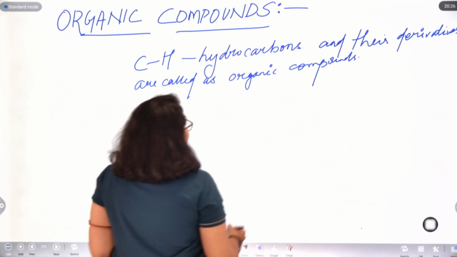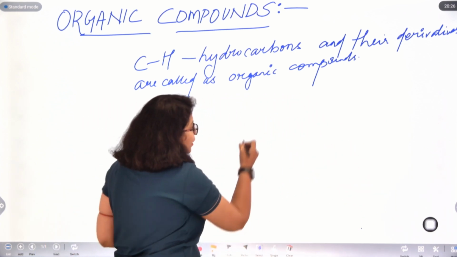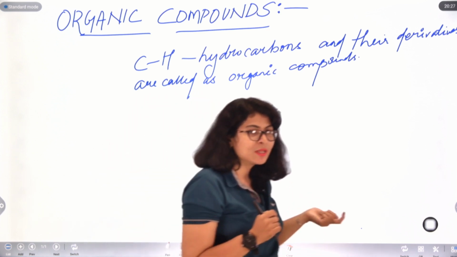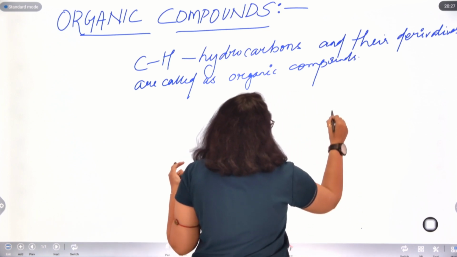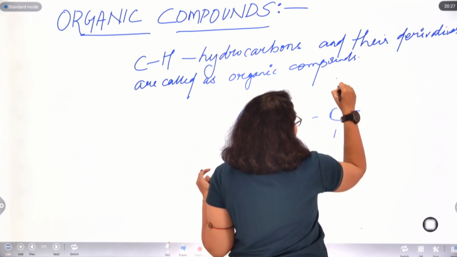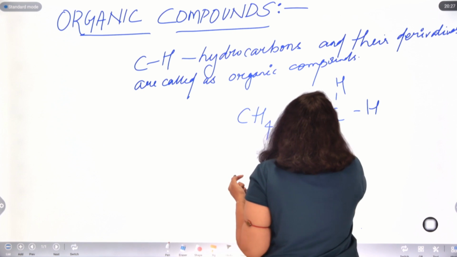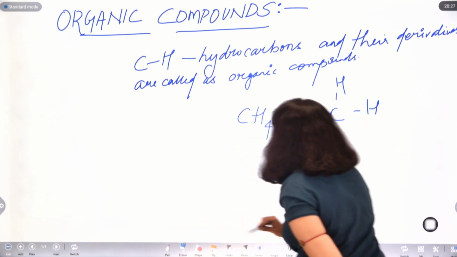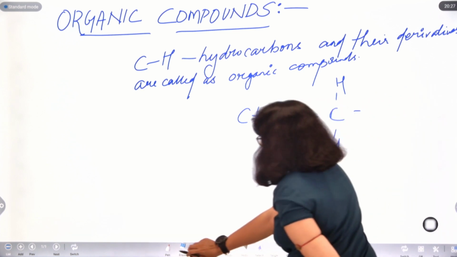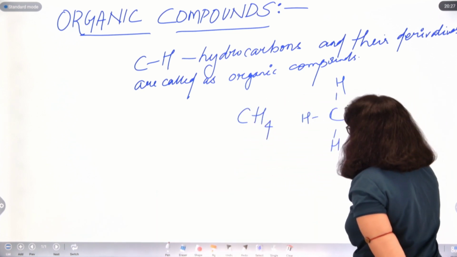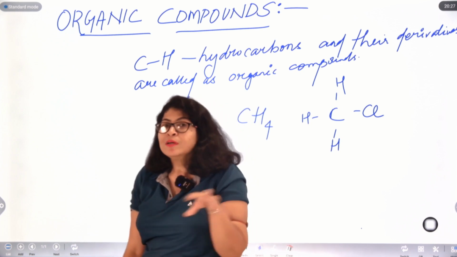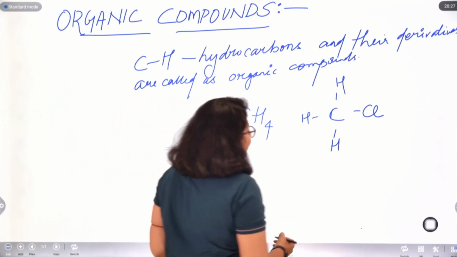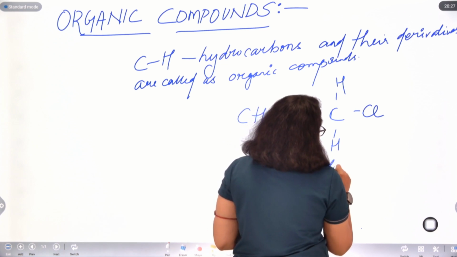For example, a pure hydrocarbon is CH4. Carbon has to satisfy 4 bonds, and these 4 bonds are satisfied by hydrogen atoms. This is a pure hydrocarbon. Now, if I remove one hydrogen and place a chlorine instead, I get a different class of organic compound. The name we will learn later, but for the time being, understand it as haloalkane.